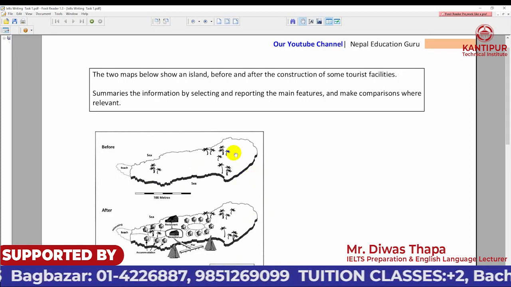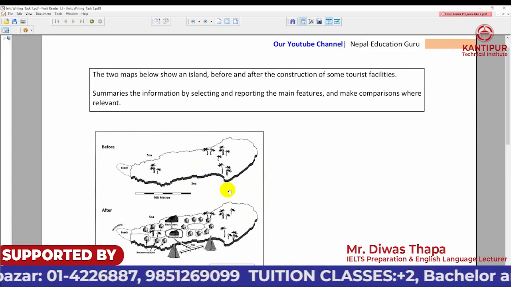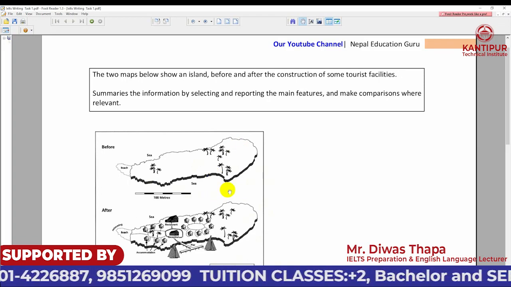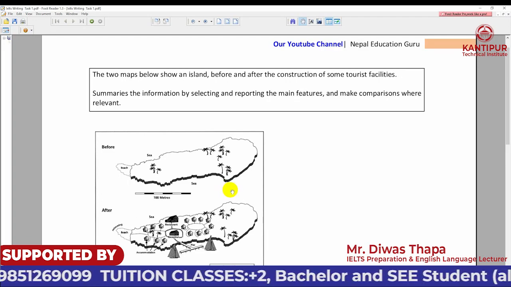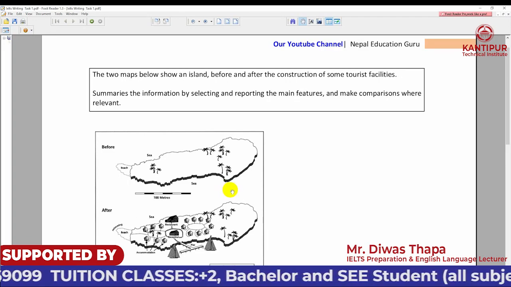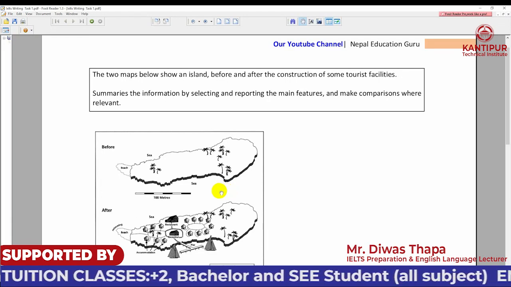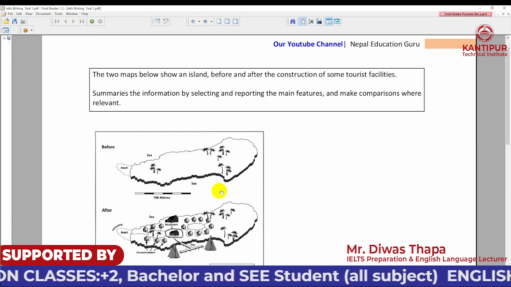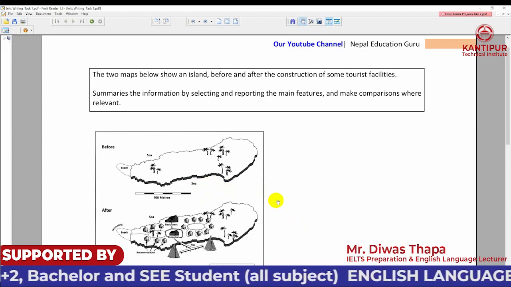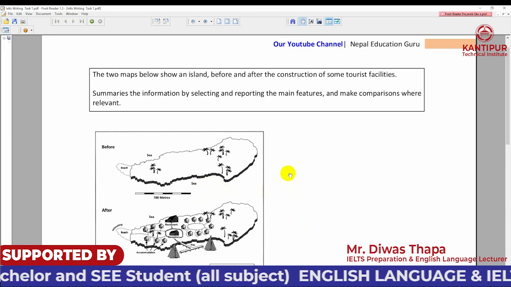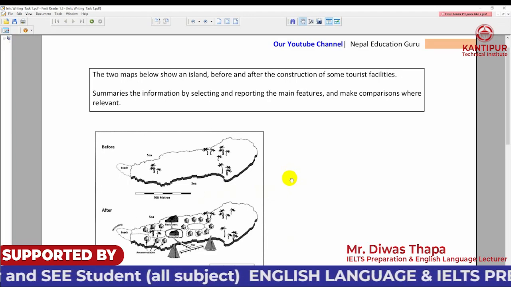And the thing you should remember is that this test is not generally an essay, this is reporting, so don't use your intellectuality, just present whatever information is given on the map. So this is the infographic test, meaning you should graph the information. This is the main motive of this IELTS writing part 1, or let's say the report writing.